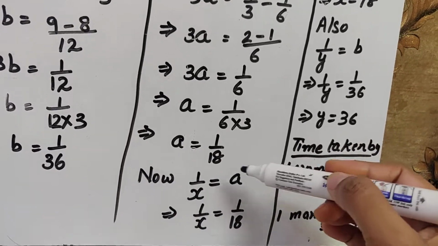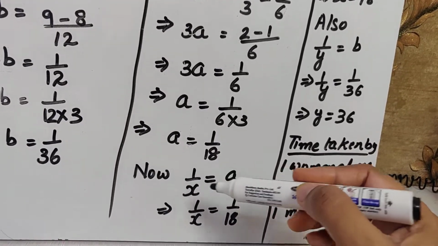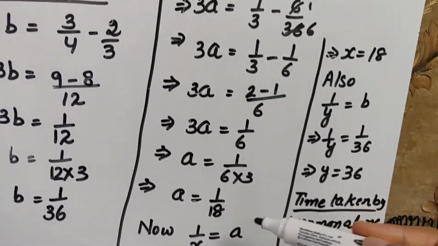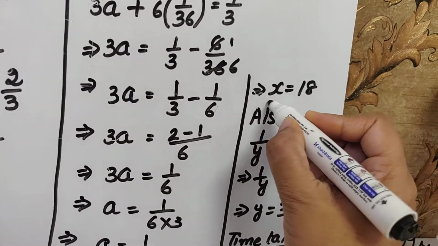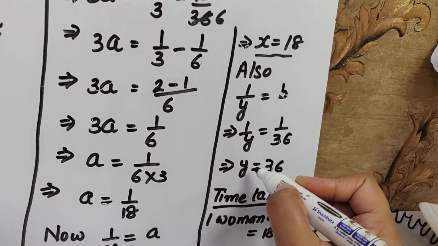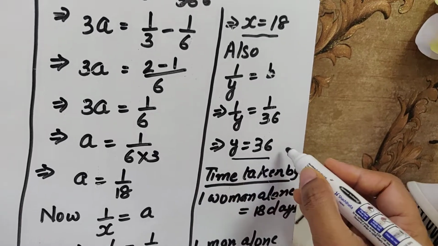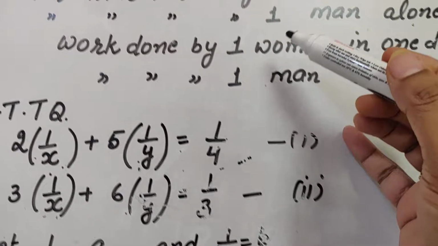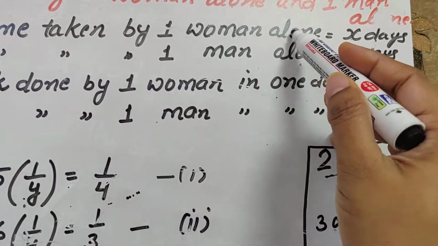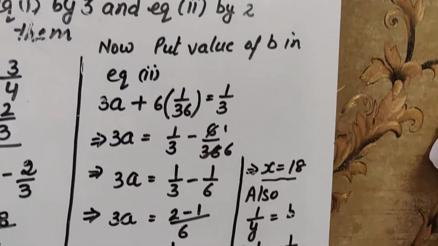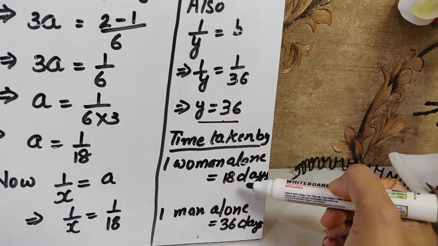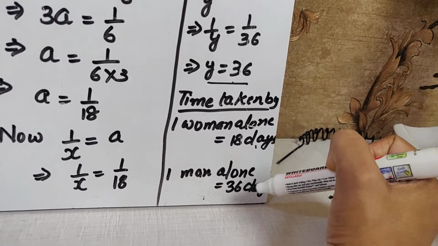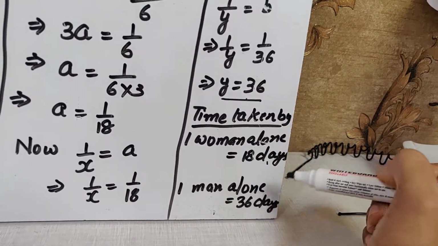Now I can find the value of x and y. I know 1 upon x is equal to a. This means 1 upon x is equal to 1 upon 18. So from here, I'll get the value of x as 18 and then the value of y as 36. So after getting the values of x and y, I will write. What my x was: time taken by 1 woman alone. So time taken by 1 woman alone is 18 days and time taken by 1 man alone is 36 days. And this is my answer.